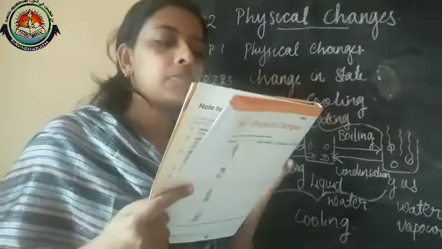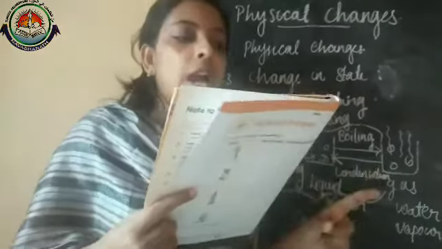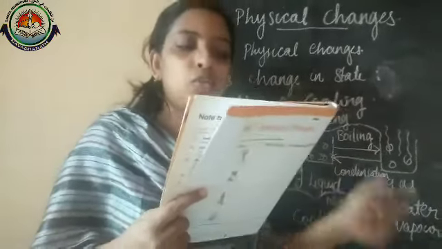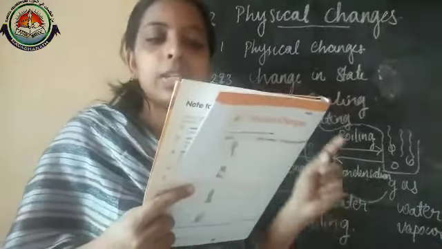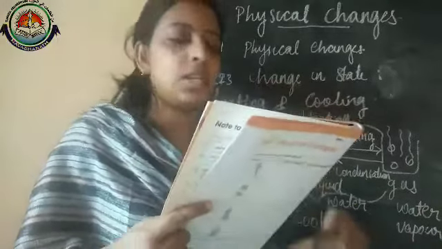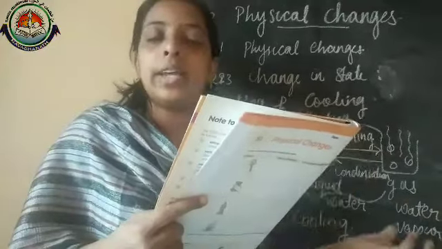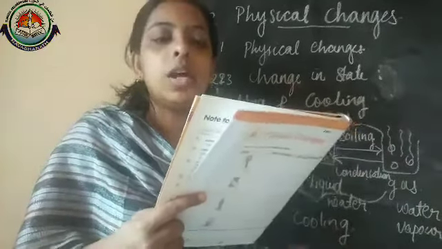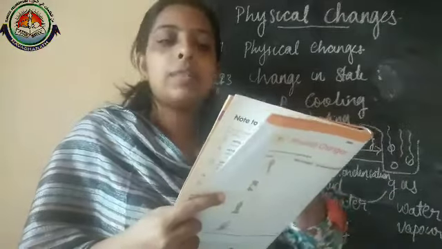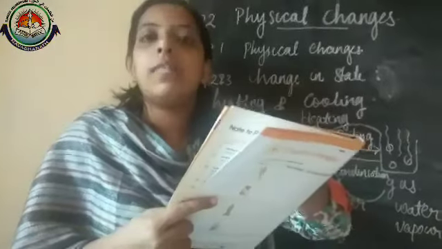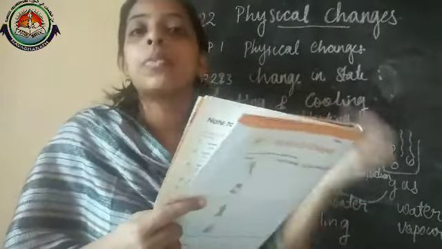Melting of ice. In picture A, ice changes to water, that means ice cubes change to water.